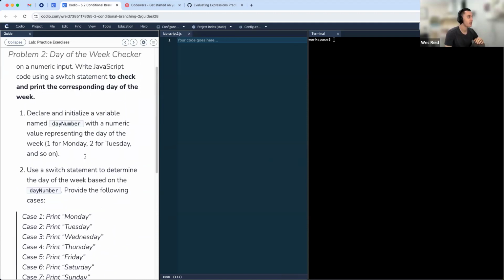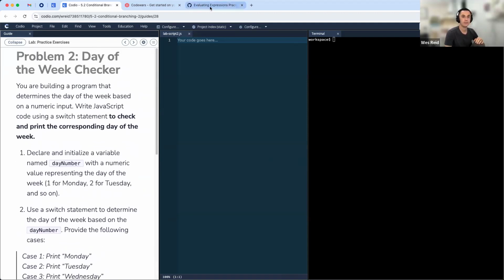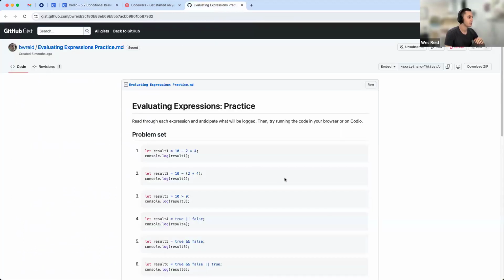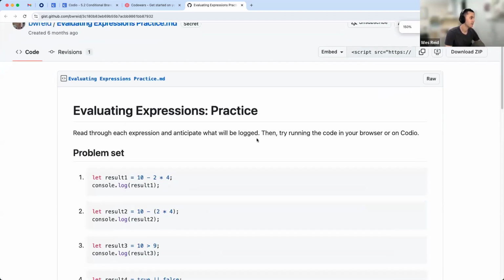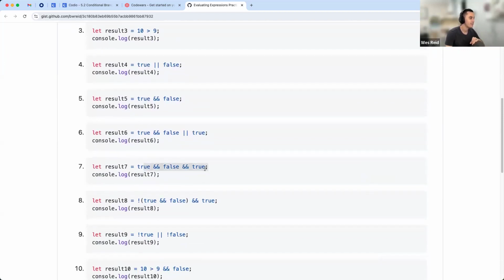So those are the two tasks you have to do. The extra task, which I'll put into resources, is a little sheet I put together to help you practice evaluating some of the different orders of operands that we talked about, and the logical operators, things like that. You'll see on here there are a number of semi-complex statements of increasing complexity.